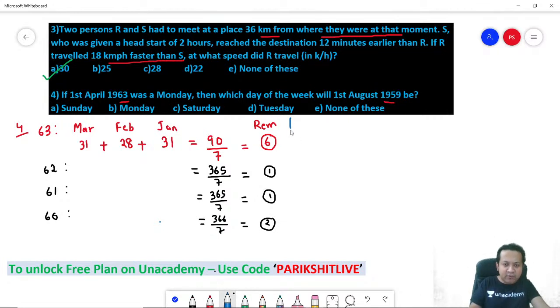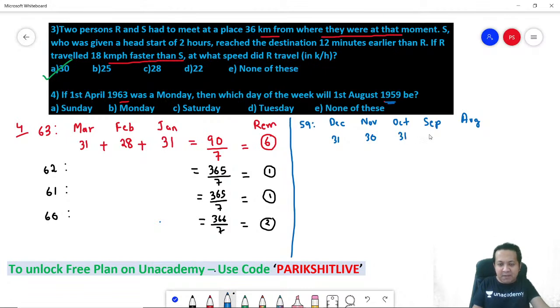Now, let's consider 1959. For 1959, you have to come in the reverse order. So you have December, November, October, September, and then August. Let's start. December, how many days? 31. November? 30. October? 31. September? 30. August? Remember, you are coming in the backward direction, so from the 31st of August to the 1st of August, there are 31 days. If you add all of these, you get 153.